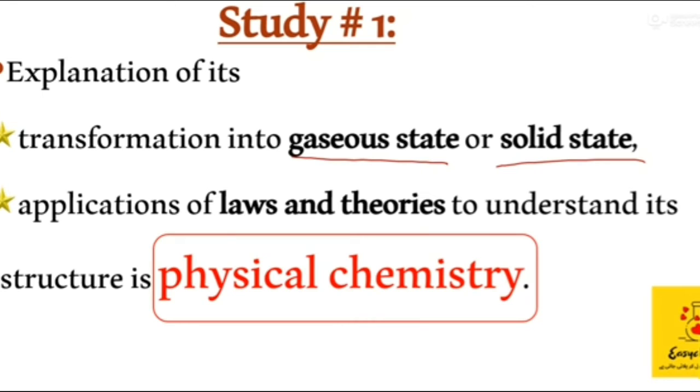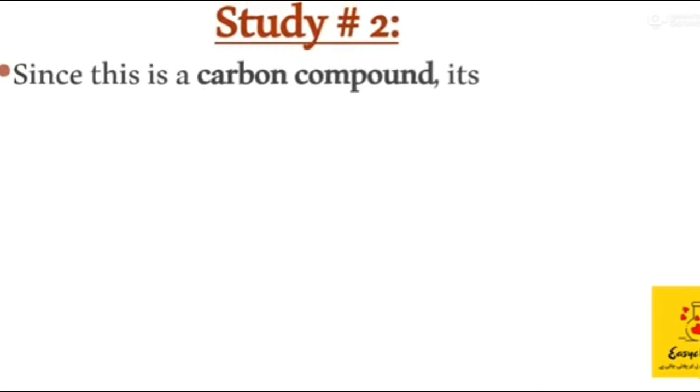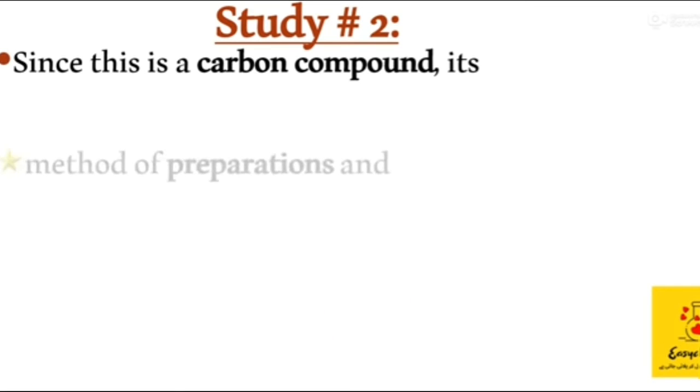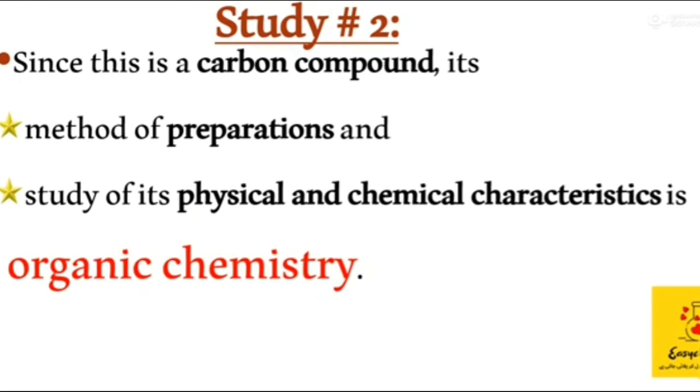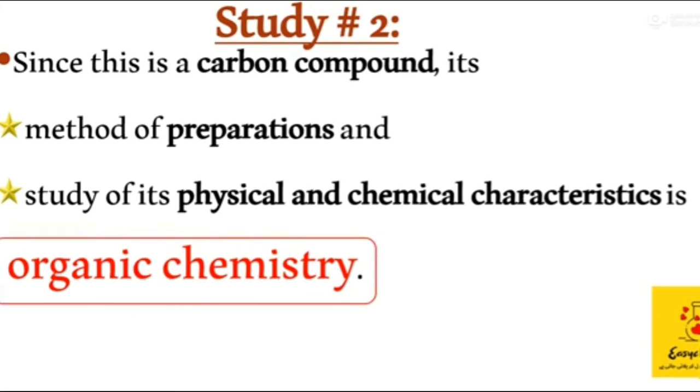The next case that we are going to study on the same chemical, vinegar, is that it is a carbon compound. You already have seen the formula of acetic acid in the previous slide. So methods of preparation, study of its physical and chemical characteristics is organic chemistry, because it is involving carbon compounds, and we have studied that the carbon containing compounds are studied in organic chemistry.